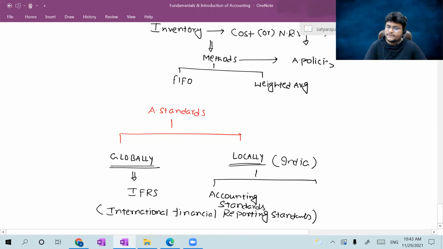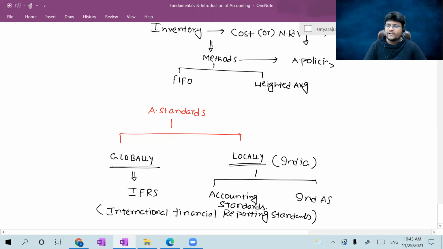Another one is Ind AS, Indian Accounting Standards. Ind AS almost resemble IFRS. Accounting standards are very historical standards, developed before the introduction of Ind AS. Ind AS are very recent standards which resemble the global standards, called IFRS. So there is not much difference between IFRS and Ind AS. Very few differences are there. Ind AS are almost nothing but IFRS.